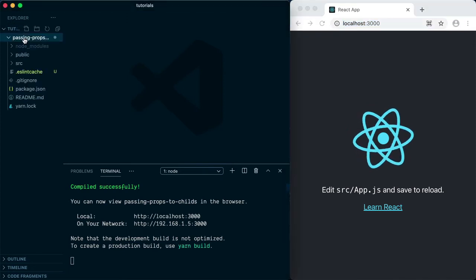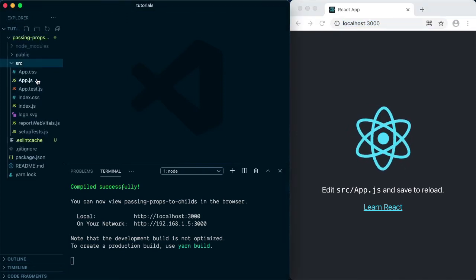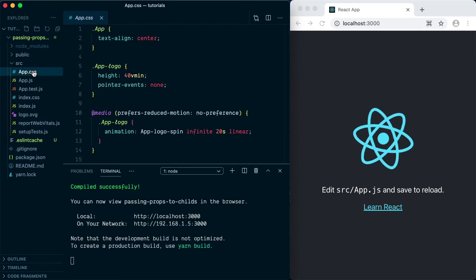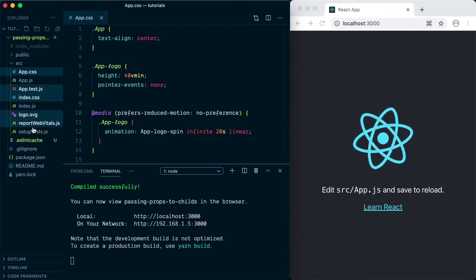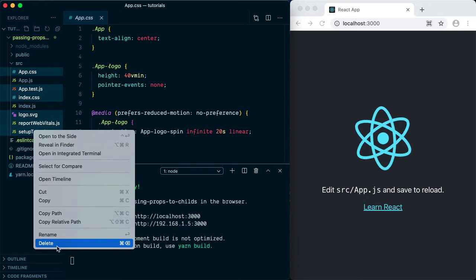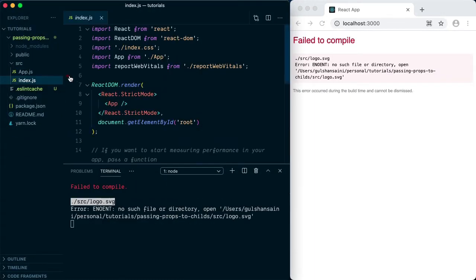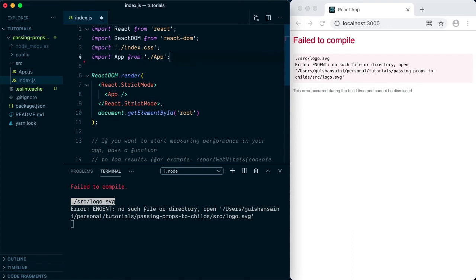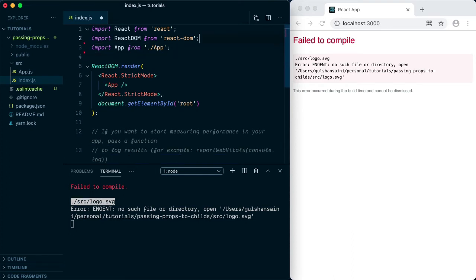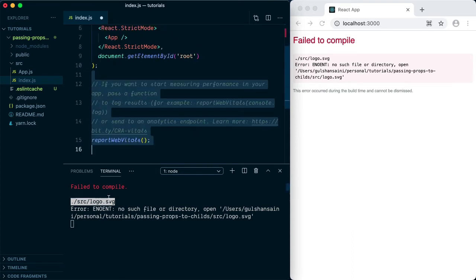The very first thing we need to do is get rid of some of the files. So we will delete app.css, app.test.js, index.css, logo.svg, reportWebVitals, and setupTests. Since we are not going to use these files, I'm going to delete them. And since there are some references, that's why you see some errors on the screen. Just hold for a moment and we will get rid of those errors as well.